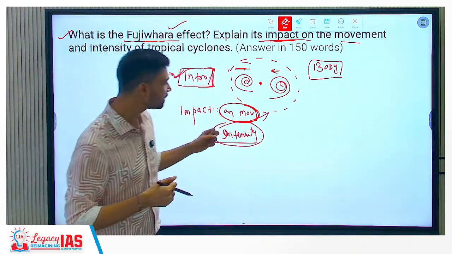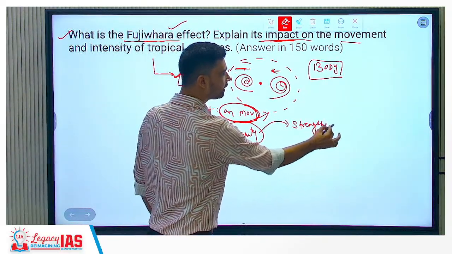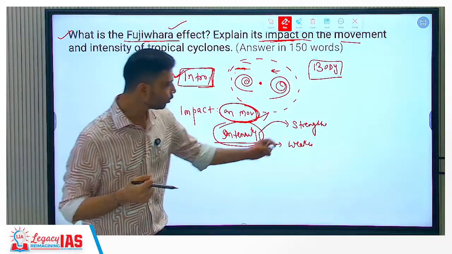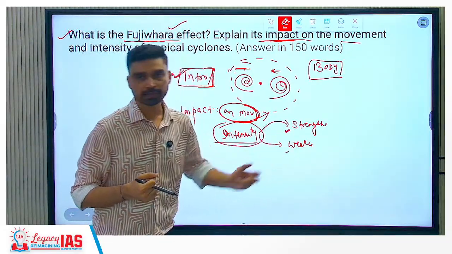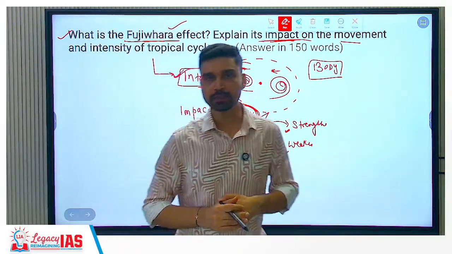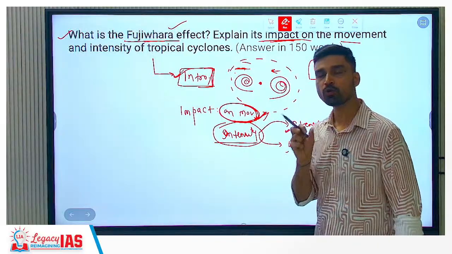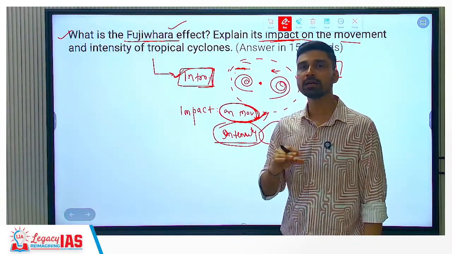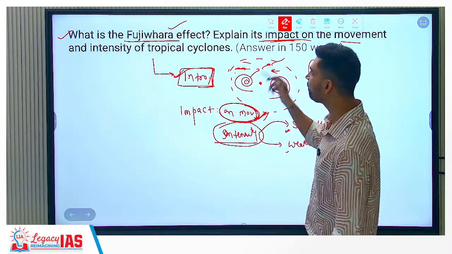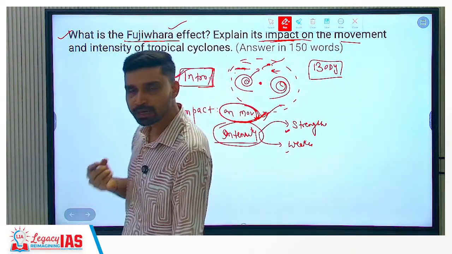What is the impact on intensity? Again, it has both impacts. Either it can strengthen the cyclone if they merge together in some cases, or it can weaken the cyclone if they are pulling the wind away from each other's system. So we will see both strengthening and weakening of cyclones. Strengthening would mean a higher amount of rainfall in the area where the cyclone makes landfall. As far as movement is concerned, we also observe that the cyclone's track becomes very unpredictable. If one cyclone is moving, you can easily predict what path it will take. But if the Fujiwara effect is taking place, identifying the exact track of the cyclone becomes extremely difficult.